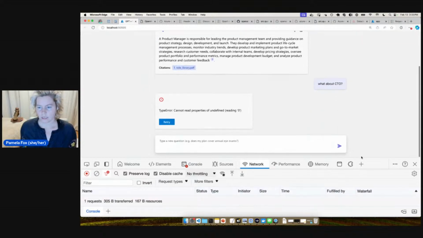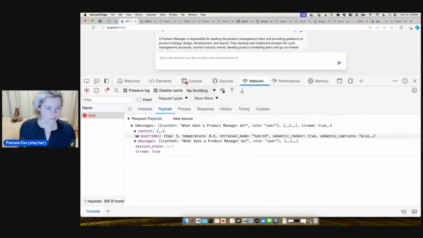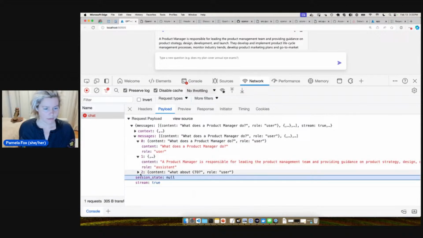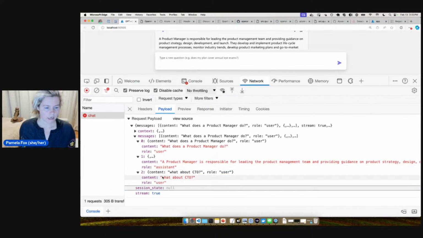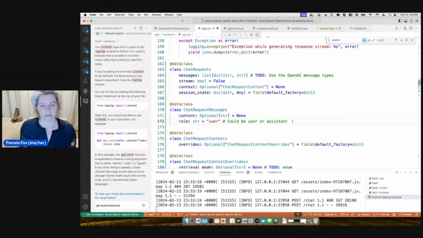Okay, so when we look at the requests that go out, you can see here we've got content, role user, content, role assistant, content, role user. So for us, it's got to have content, and the role needs to be either user or assistant. It's also always in this order, but I'm not going to enforce that here.